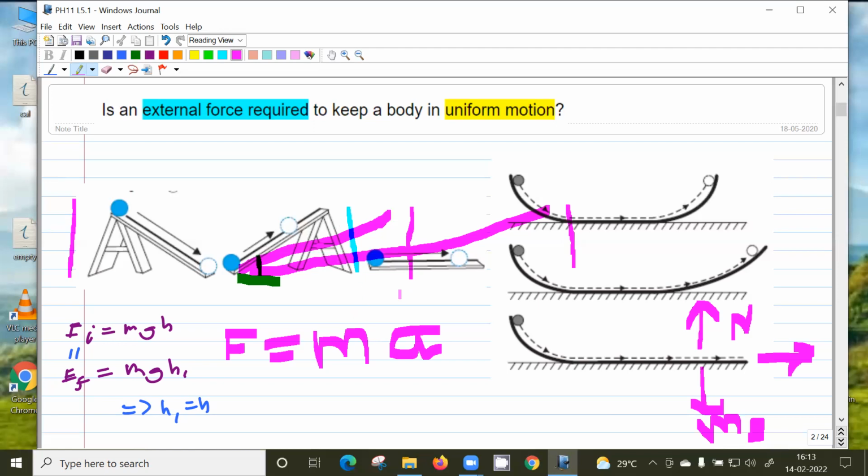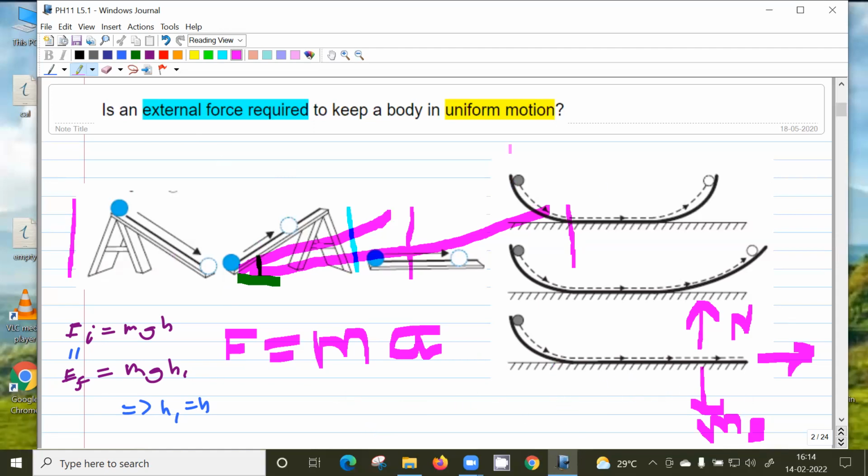Galileo. This is an important contribution, because intuitively you can say if something is moving, something is pushing it. But he said if something is pushing, it means acceleration should be there, but velocity can remain constant without being pushed. But in reality, there will be some friction force. To overcome that friction force, we have to push it to keep it in uniform motion.